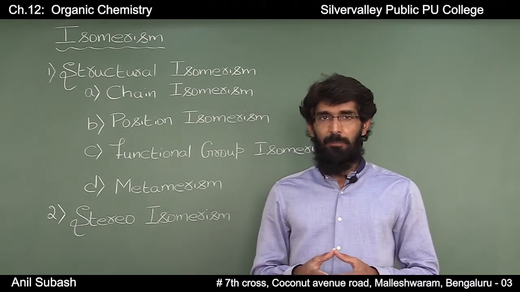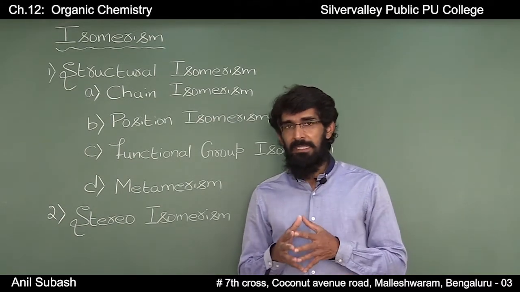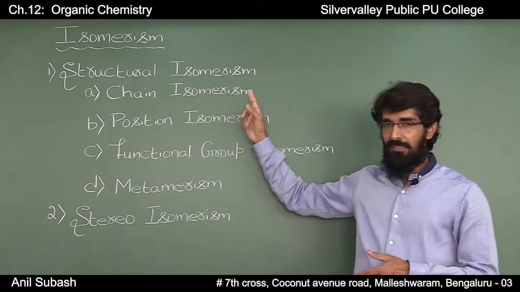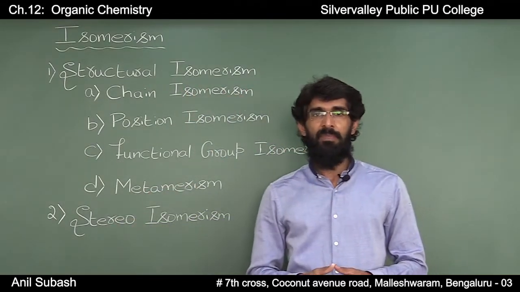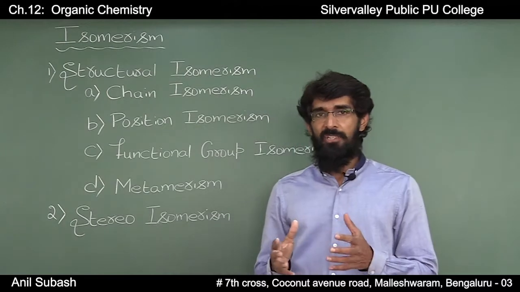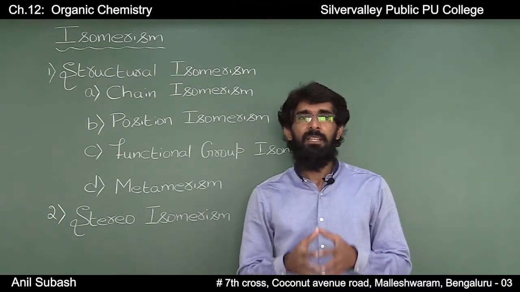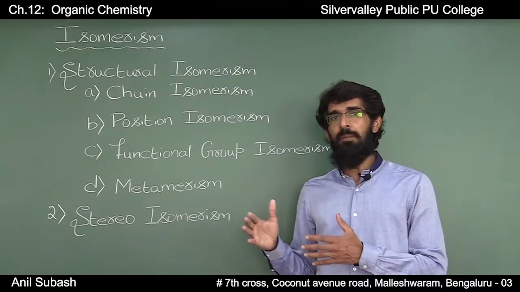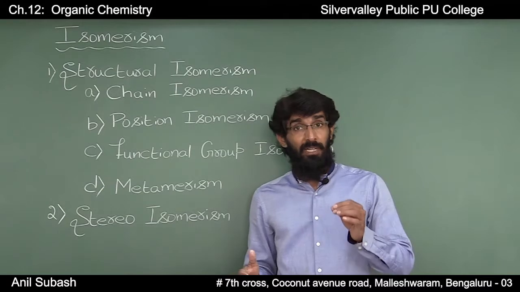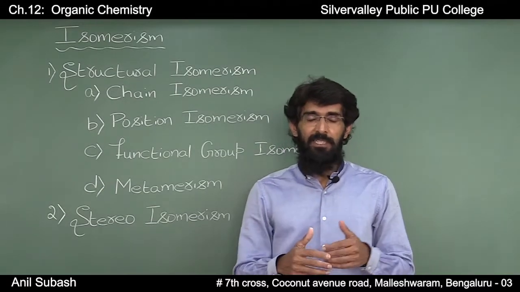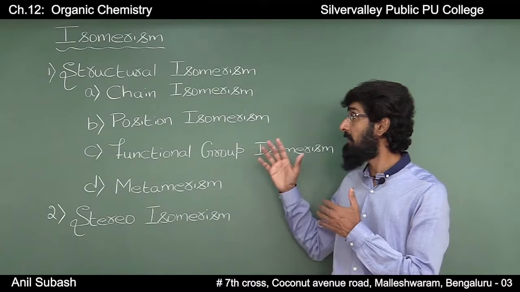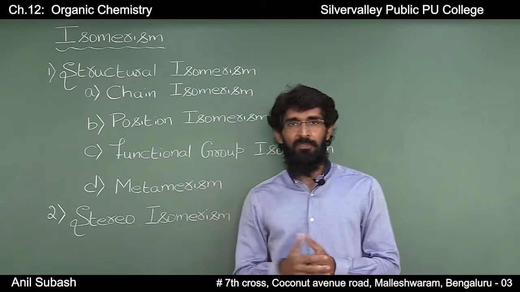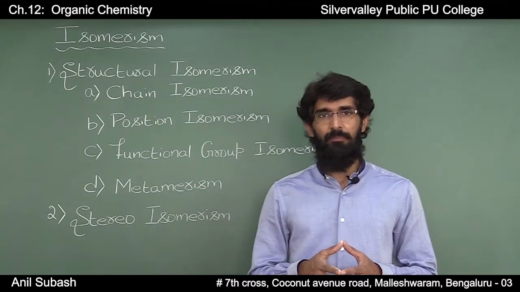Isomerism is of two types. First one is the structural isomerism and second one is the stereoisomerism. What do you mean by structural isomerism? Compounds which have the same molecular formula but differ in their structural formula are known as structural isomers, and the phenomenon is known as structural isomerism.